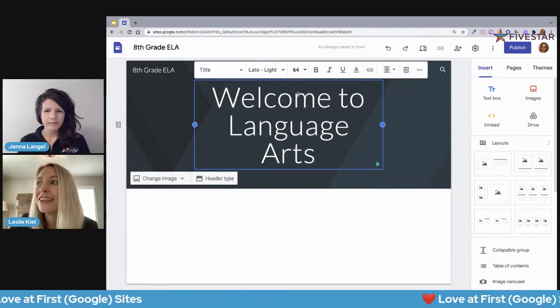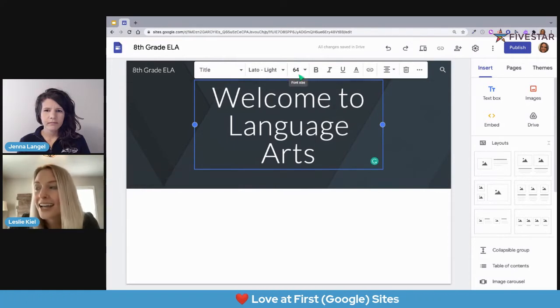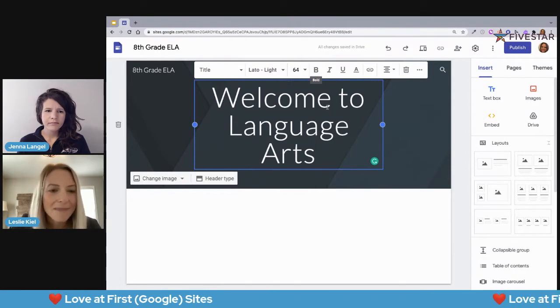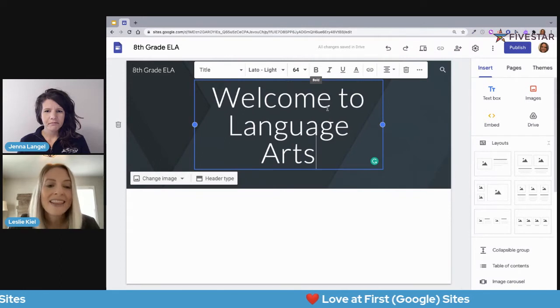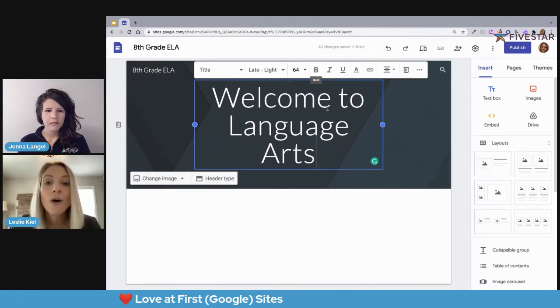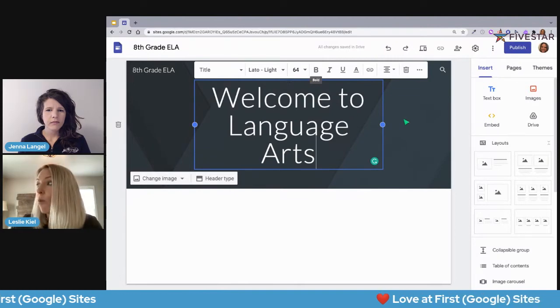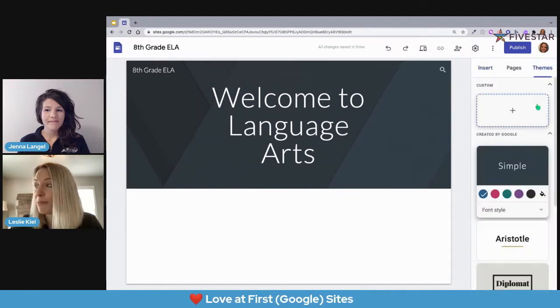And I see that I have lots of tools in this toolbar to change the font, maybe make it bold, all sorts of different ways that I could manipulate this. Now, I do want to point out that you can customize the look of this header or the look of your entire site really, really easily. One of your options is over here on the right-hand side where it says theme.